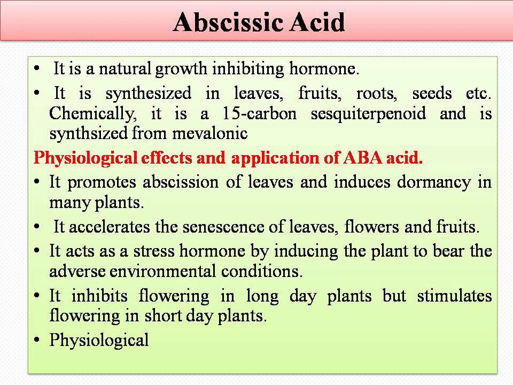Which are the practical applications of abscisic acid? The first practical application is that it promotes the abscission of leaves and induces dormancy in many plants. That means dormancy induction and formation of abscission is the first practical application. It also accelerates the senescence of leaves, flowers and fruit.